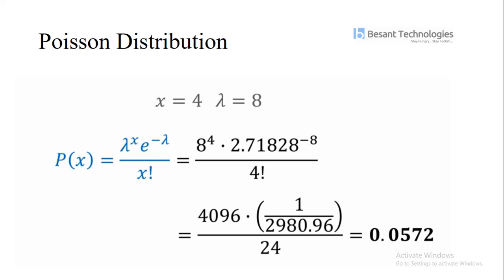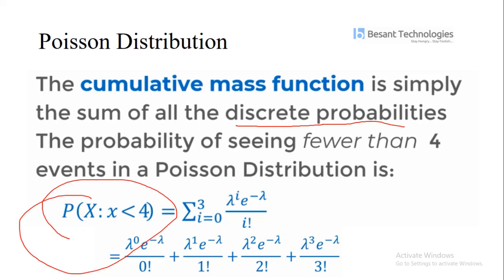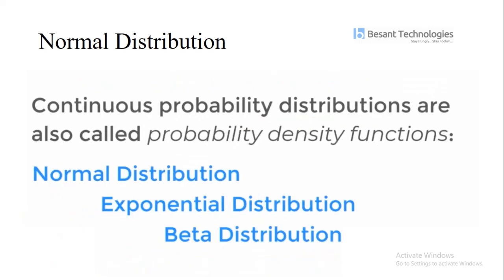So my final outcome is 0.0572. When I am getting the cumulative mass function in my Poisson distribution, that is nothing but the sum of all the discrete probabilities. It's nothing but the probability of seeing fewer than the expectation. So this is my formula. When I apply the factorial to this formula, I get my final output.